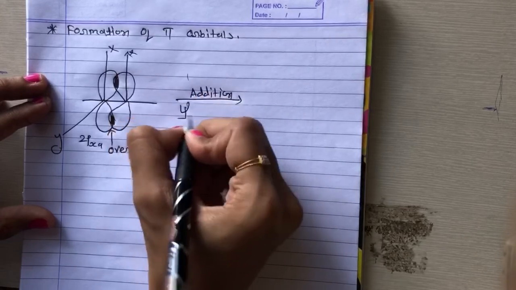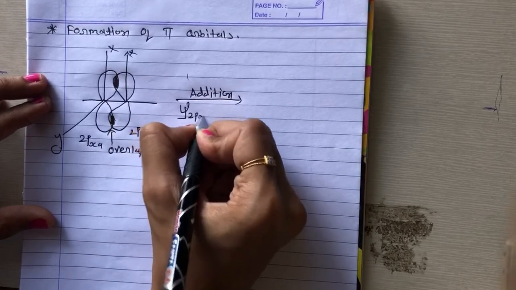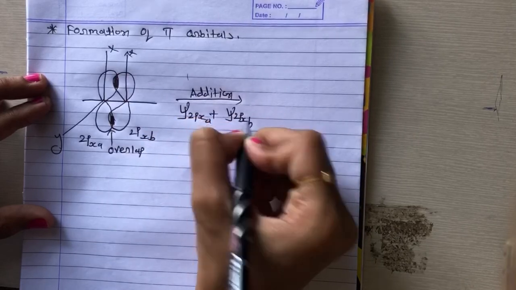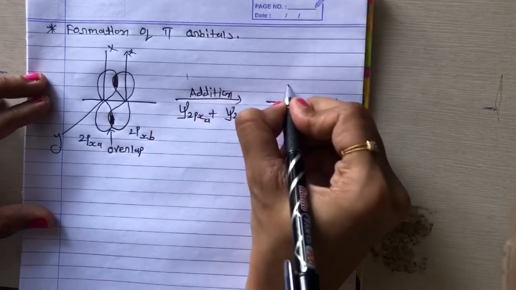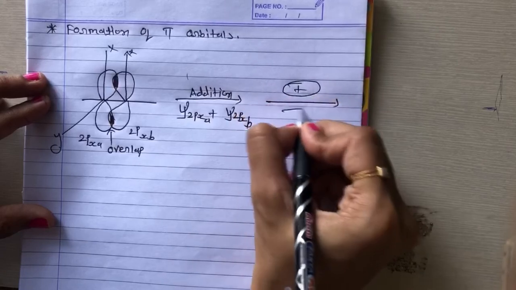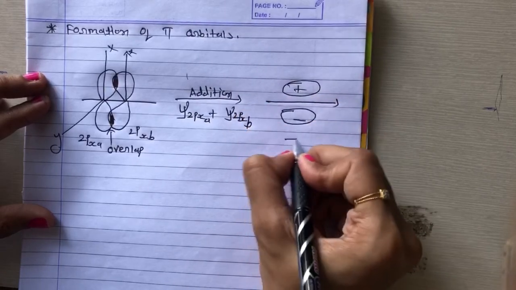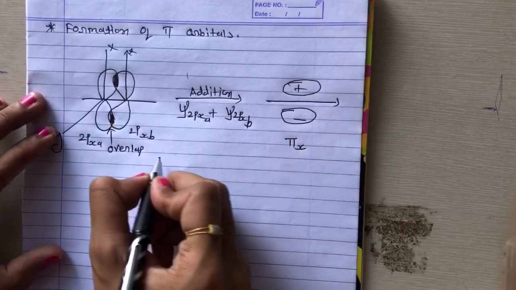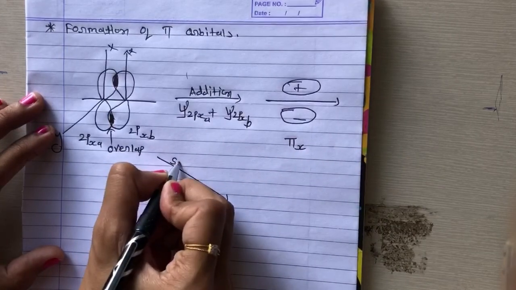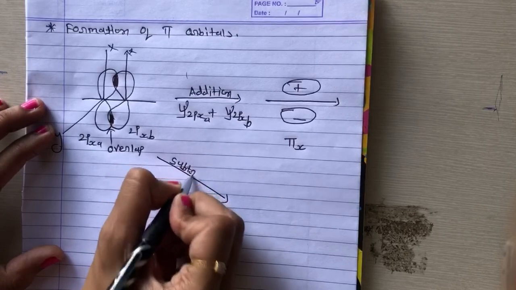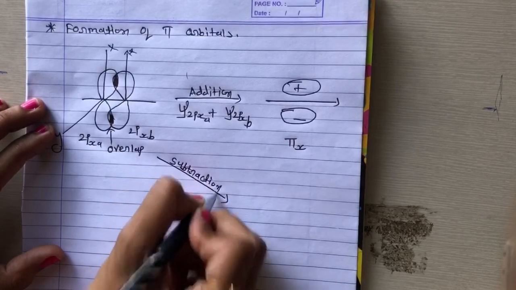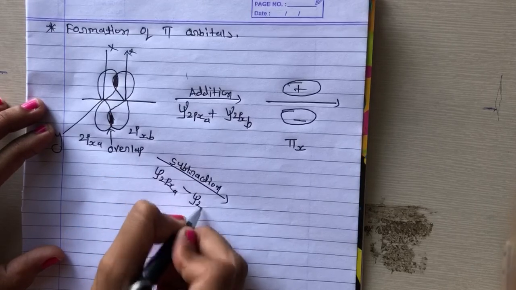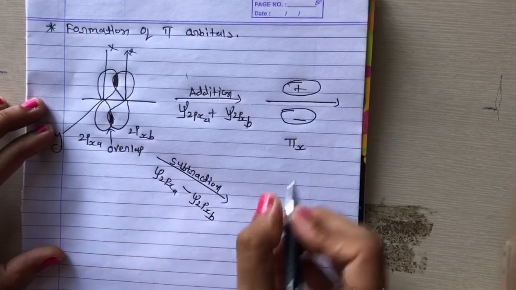Now we have addition, so psi 2pxa plus psi 2pxb, and we get plus, minus. This is called pi x, right? And we get subtraction, that is psi 2pxa minus psi 2pxb.